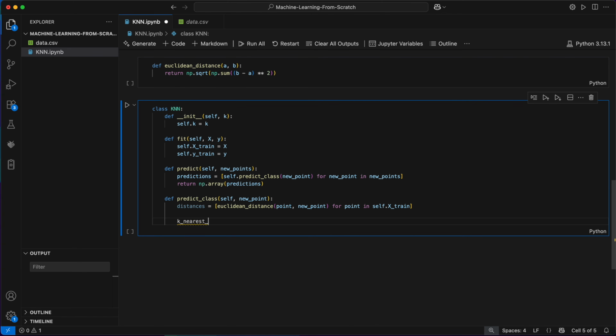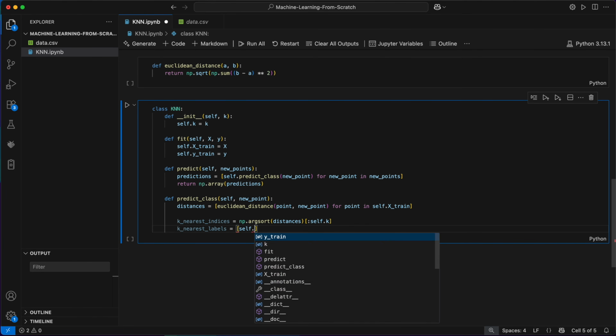Next, we want to find the indices or positions in this list of the k smallest distances, as these correspond to the k nearest neighbors. We use np.argsort on distances. This returns a list of the indices that would sort the distances from smallest to largest. So if we slice this by the first k, we should get the positions in the list of the k smallest distances. Using these indices, we can retrieve the corresponding class labels of the nearest neighbors from self.ytrain.